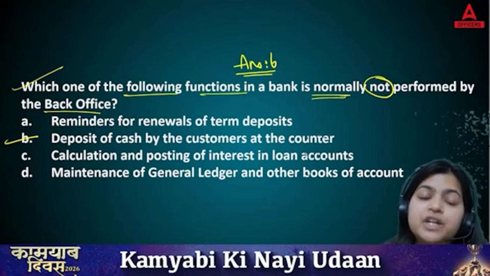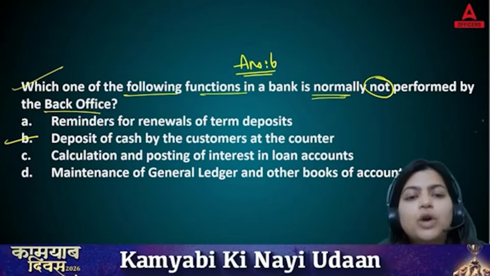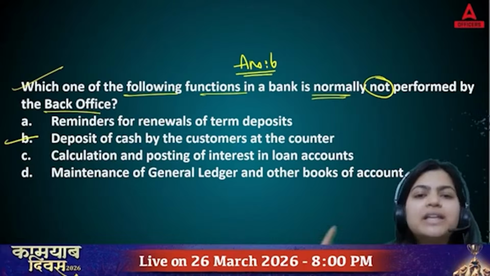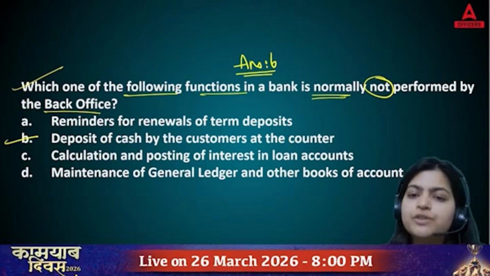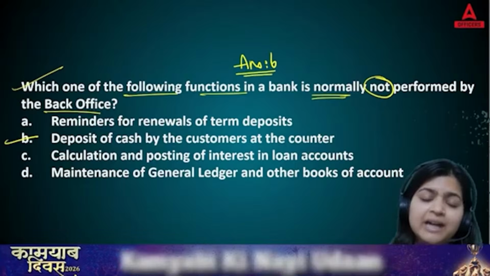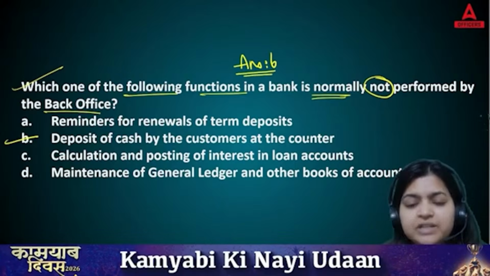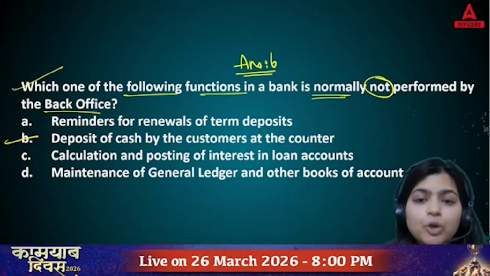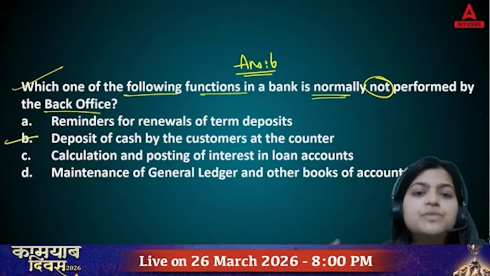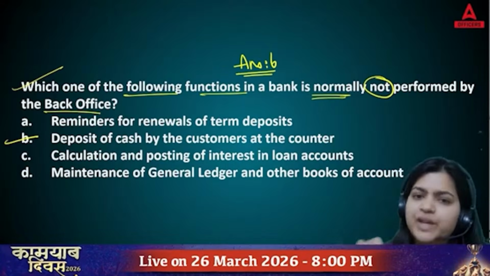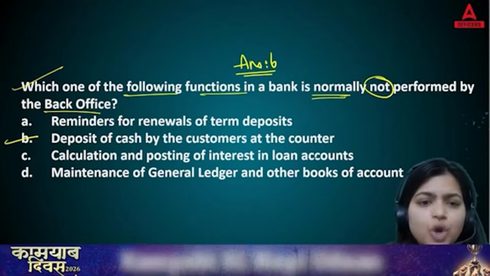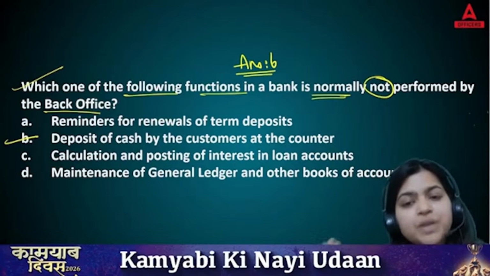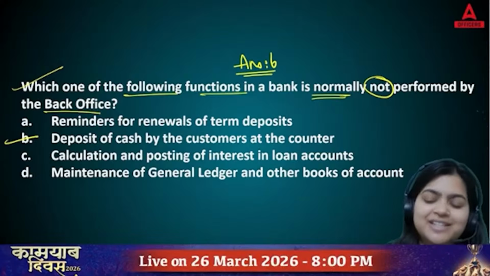But the rest of the functions are performed by back office. Whatever FD term deposit you are creating in a bank, back office is going to calculate it. All the norms of RBI, banking regulation act, they are applying it. Whenever there is a change in repo rate and interest rate, these back office employees are adjusting those terms. When to renew, when to deposit, your due dates, your calling, your posting, everything, general ledger, accounts, everything is maintained by back office. So right answer of this question is answer B.